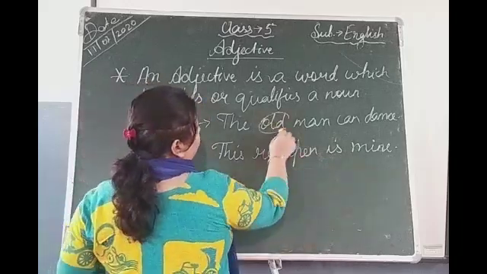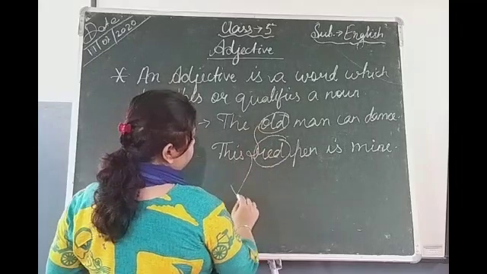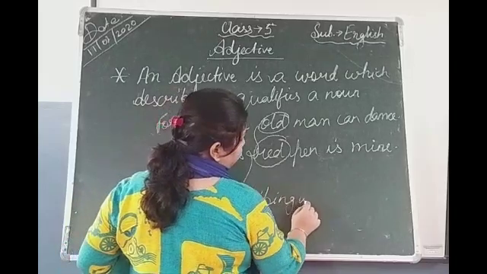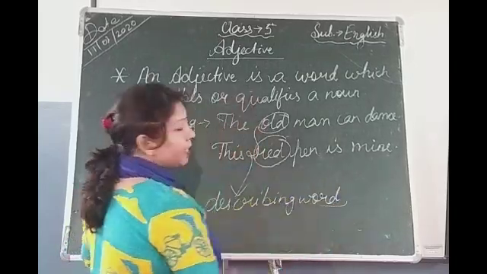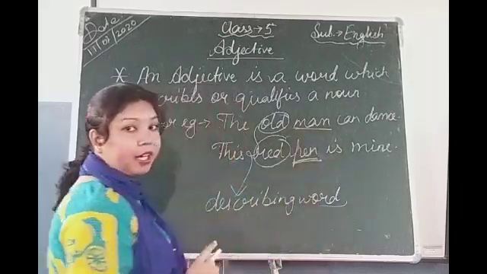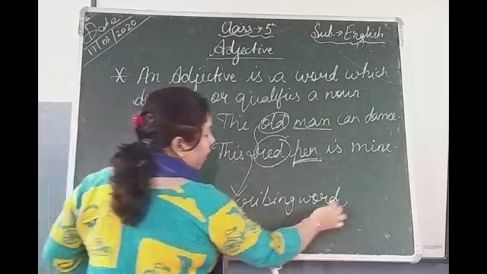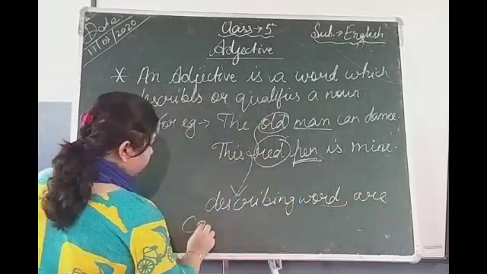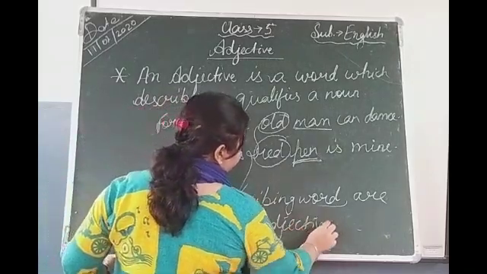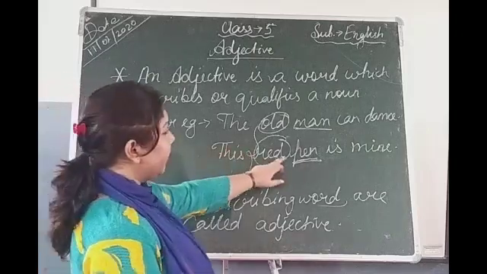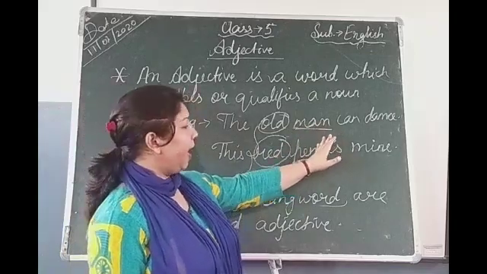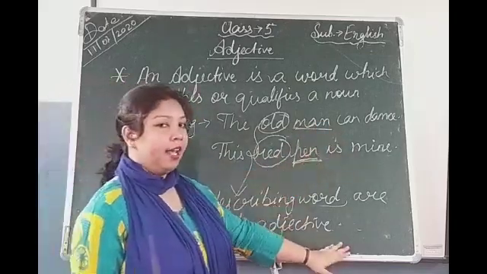So, old and red are what? Describing words. What are they describing? They are describing the noun, man and pen. So describing words are also called adjectives. See, the old man can dance. This red pen is mine. Old and red are describing words. They are describing the nouns, man and pen. So describing words are called adjectives.